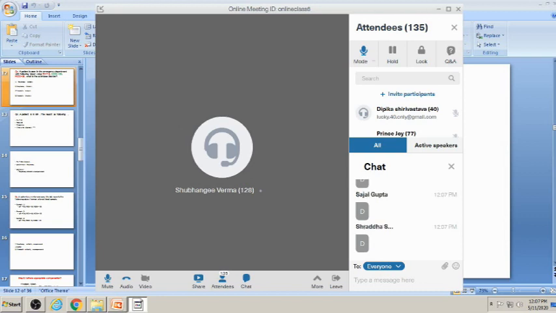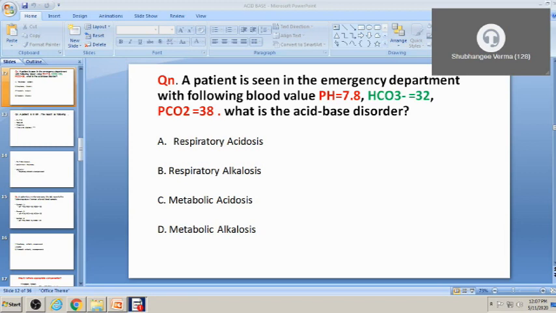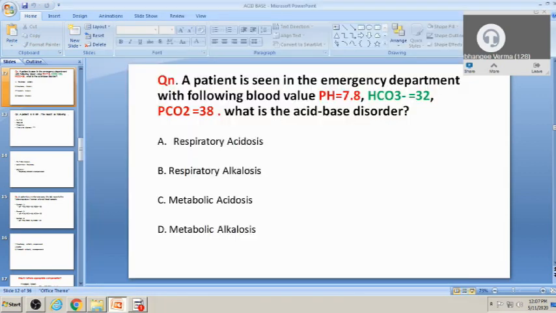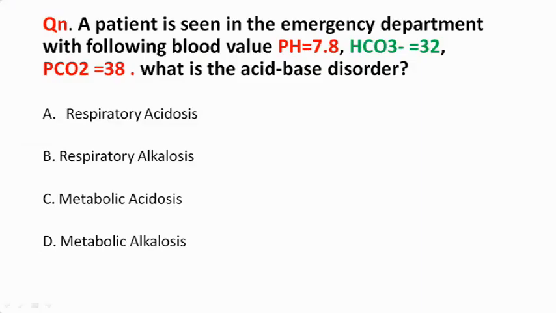So the answer is D, that is metabolic alkalosis. The answer is metabolic alkalosis because pH is increased, it is 7.8, so it is alkalosis, and PCO2 is normal. 35 to 45 is the normal range, so PCO2 is normal, whereas bicarb is increased, more than 28.